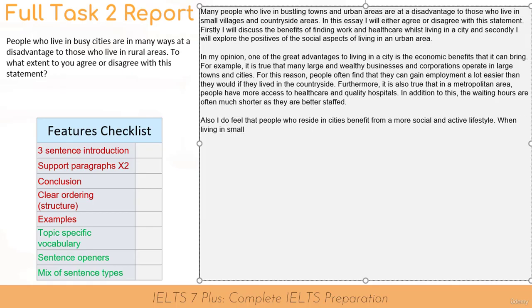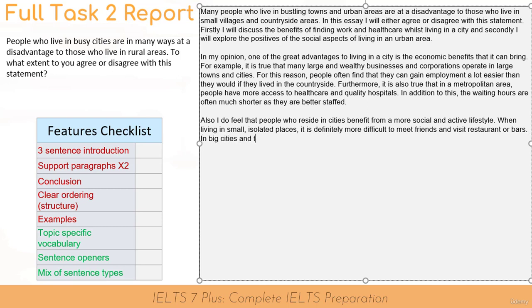When living in small, isolated places, it is definitely more difficult to meet friends and visit restaurants or bars.